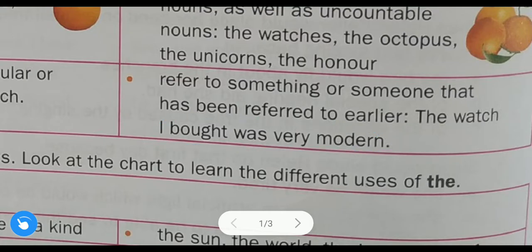He is talking about one particular watch which he bought, and it was very modern. So he is talking about one particular or specific thing or noun. That is why here definite article is used.